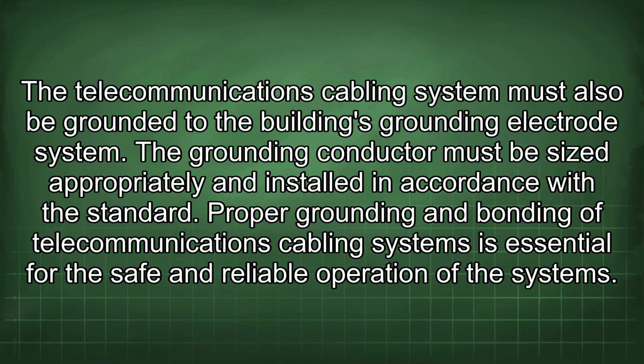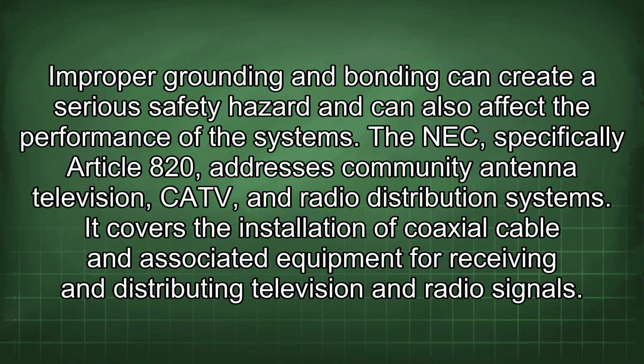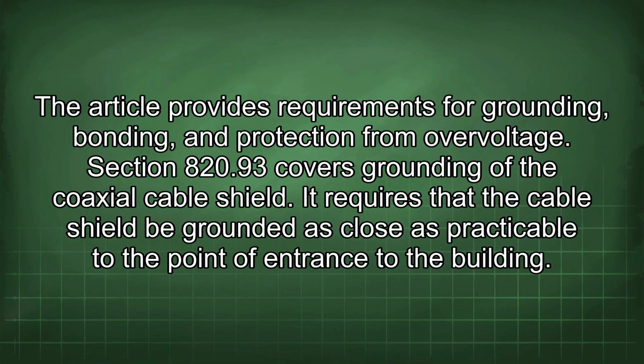Proper grounding and bonding of telecommunications cabling systems is essential for the safe and reliable operation of the systems. Improper grounding and bonding can create a serious safety hazard and can also affect the performance of the systems. The NEC, specifically Article 820, addresses community antenna television, CATV, and radio distribution systems. It covers the installation of coaxial cable and associated equipment for receiving and distributing television and radio signals. The article provides requirements for grounding, bonding, and protection from overvoltage.